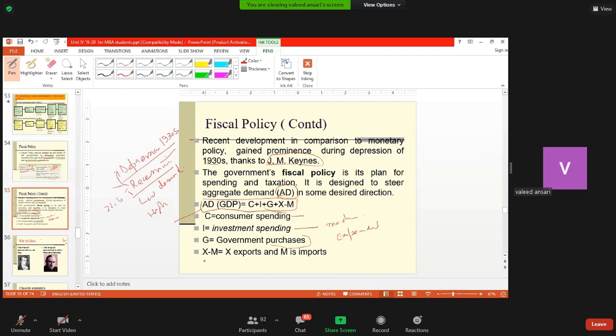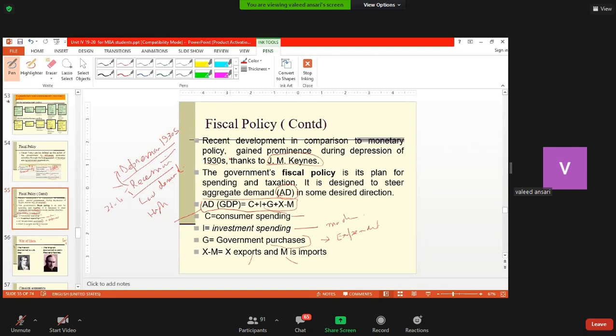And similarly, X is export, that is demand by foreigners for our goods, and M is our demand for foreign goods. So if consumers are not spending, businesses are not spending, and demand from abroad is not coming, then the government's role is very important, that government can use its resources to spend money to increase the demand in the economy so that the health of the economy is revived and the objectives of high growth and generation of employment are attained.